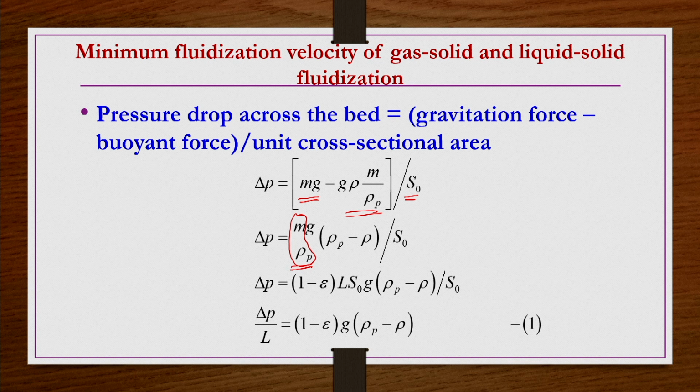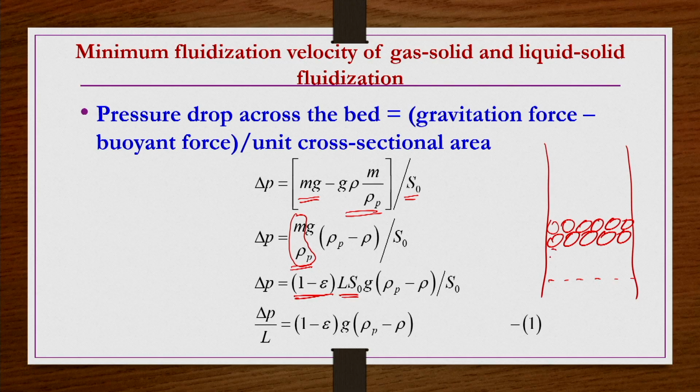Okay. So, that you can calculate by L S naught multiplied by (1 minus epsilon), because this is the initial bed that you are having. Let us say all this is in packed conditions.